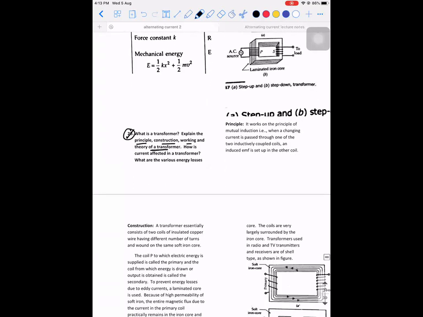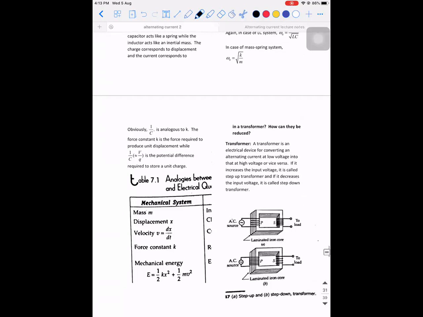So write down the heading as what is a transformer. This is how the question also will be asked. Explain the principle, construction, working, and theory of a transformer. How is the current affected in a transformer? What are the various energy losses that are going to occur in a transformer? And how can they be reduced? Okay. So first, let's look at what a transformer is.